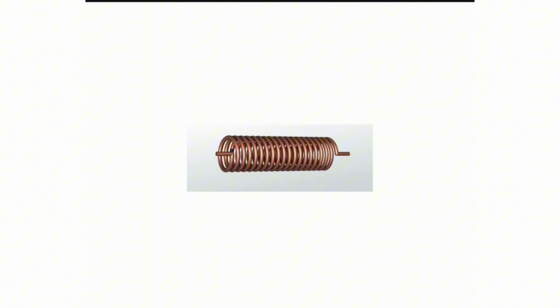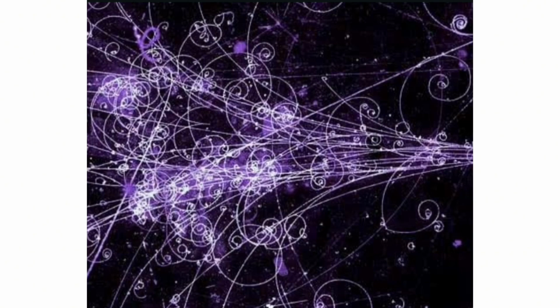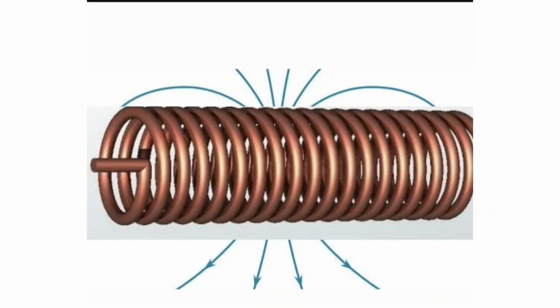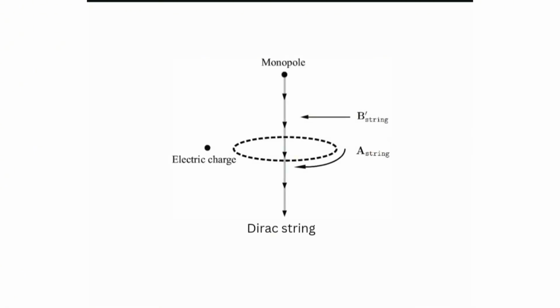A solenoid would do since we can regulate its magnetic field. Now, let's quantize this solenoid and scale it below elementary particles. We then stretch it infinitely so that lone magnetic charges are produced. This quantized solenoid is what we call the Dirac string. This string has a monopole to both ends.